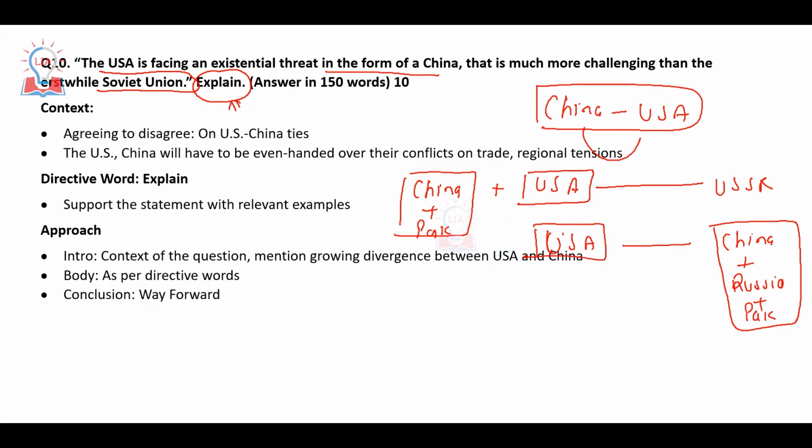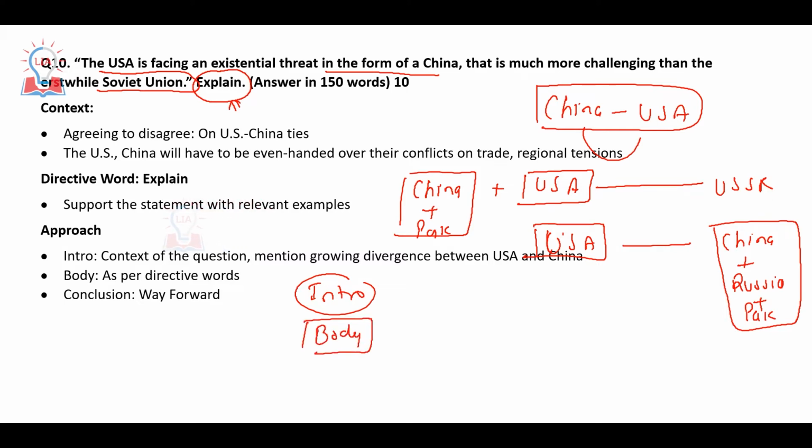So how to write this particular question? You just explain in the introduction. You can give the context of this particular question, where China and the USA are fighting with each other. After writing the introduction, you have to come to the body.